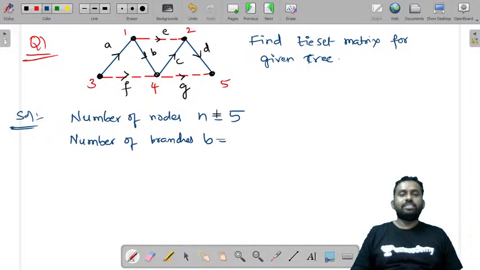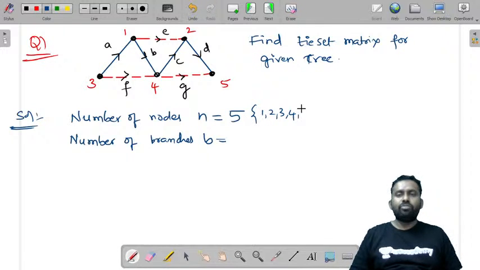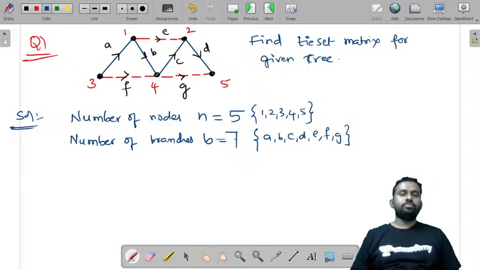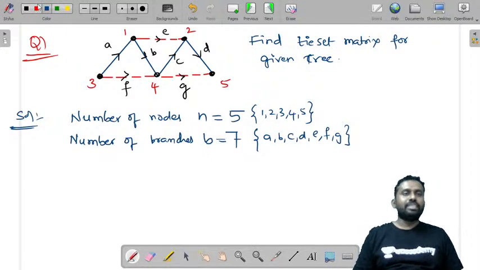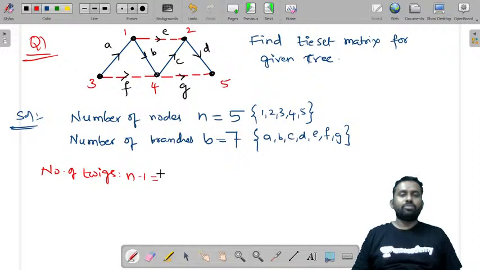What is the number of branches? B is equal to, let us write the nodes as 1 2 3 4 5, and branches A, B, C, D, E, F, G. How many are there? 1 2 3 4 5 6 7. 7 branches are there. Now the number of twigs, how many twigs should we get? Let us first calculate that. It is n minus 1, that is 5 minus 1. 4 twigs you have to get.